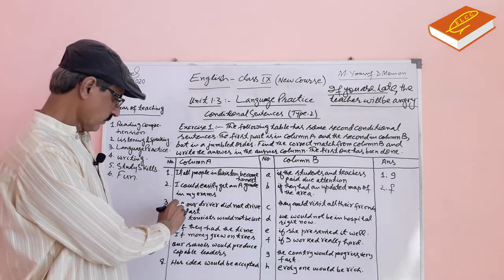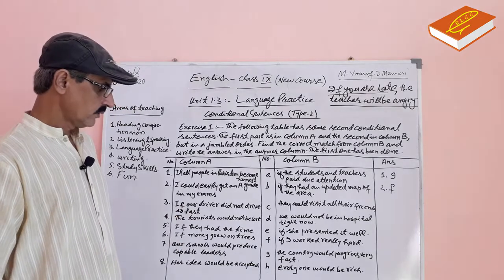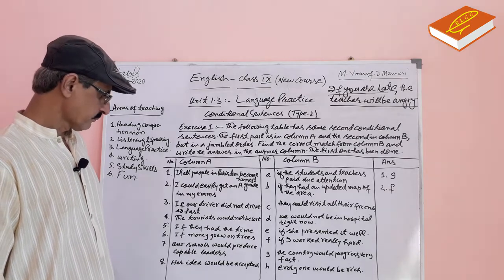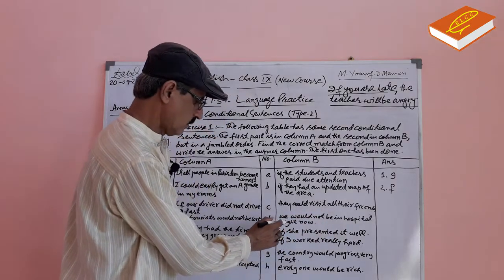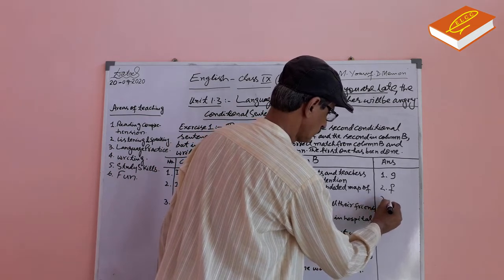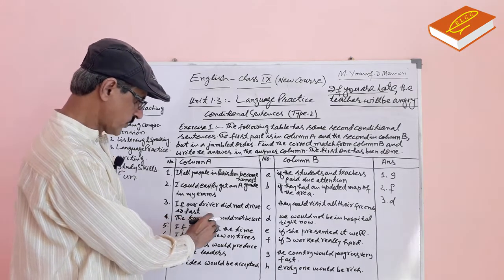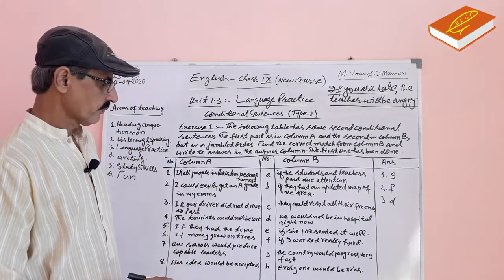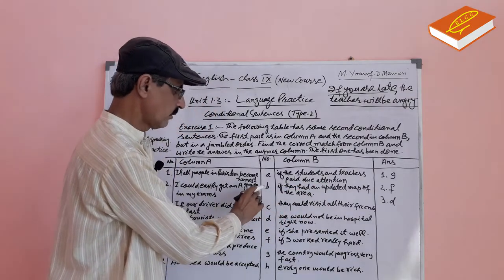Number 3, if our driver did not drive so fast, we would be in the hospital right now. D. Number 4, the tourists would not be lost if they had an updated map of the area. B.